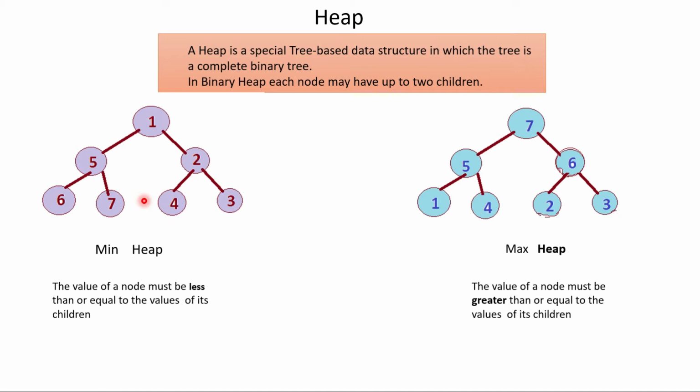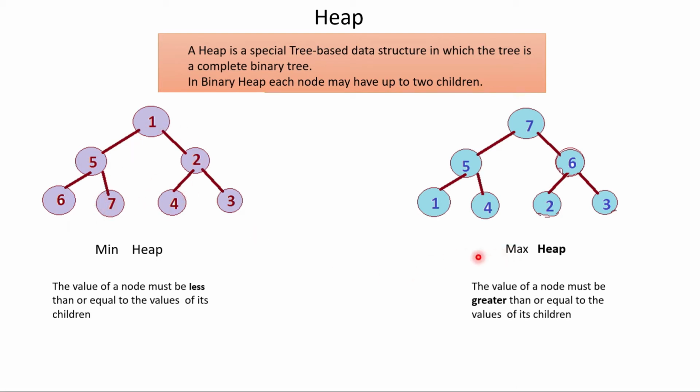Now how many types of heap are present? There are two kinds of heap: one is min heap, another is max heap. So what is a min heap? Min heap means the value of a node must be less than or equal to the values of its children. If I take this node, its value, 1, is less than all its children. For 5 also, it is less than 6 and 7. 2 also is less than 4 and 3. So if you pick any node, it is less than all of its children. That is called a min heap.